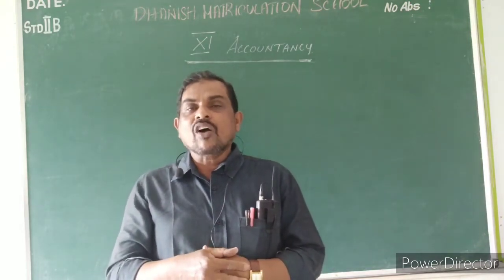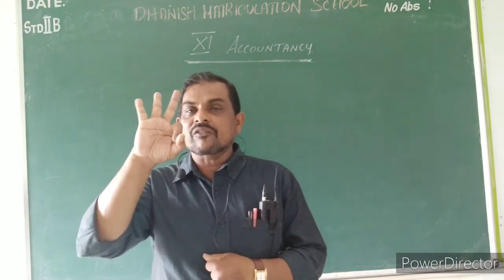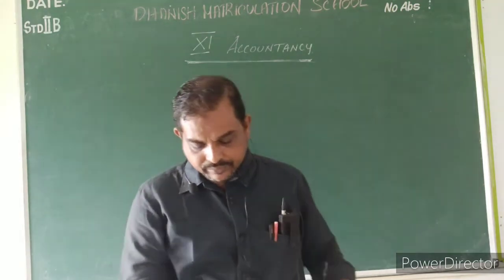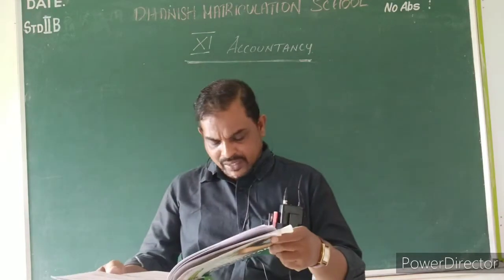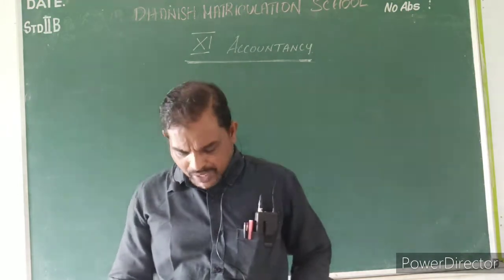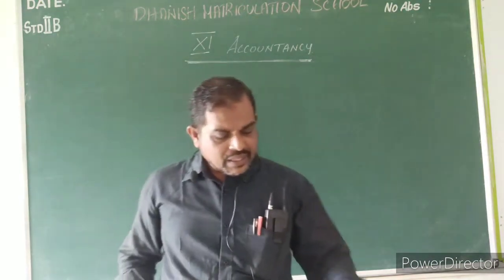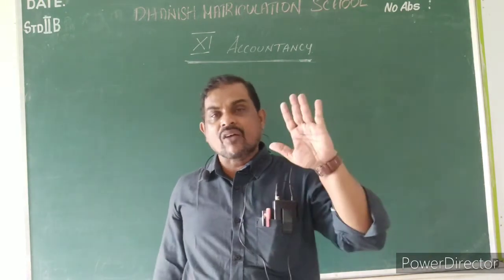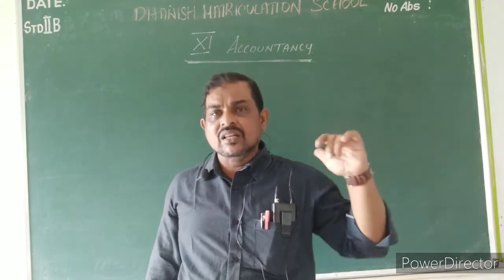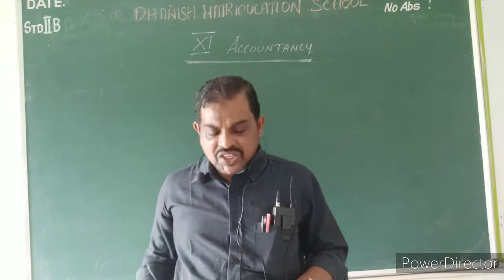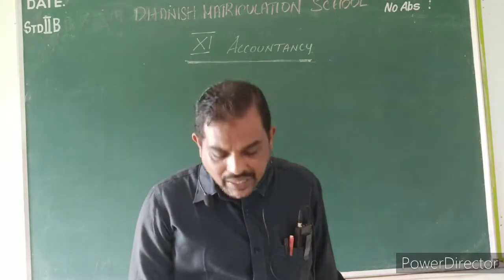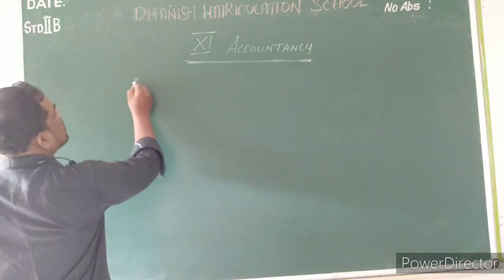So far I have taught 5 journal entries in our textbook. Now I will continue the same. Take our textbook page number 46. On page number 46, they have given the 6th transaction, because I have already taught you 5 transactions, and how to pass the journal entries for them was taught in the previous video. Now the 6th transaction, page number 46, Example 6.